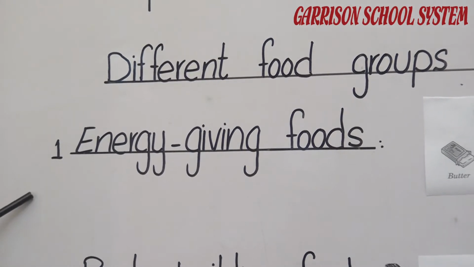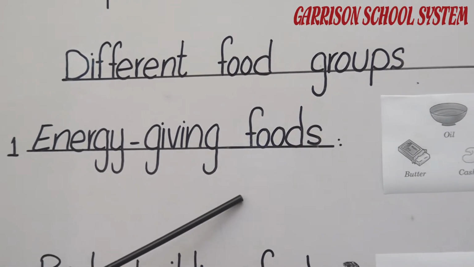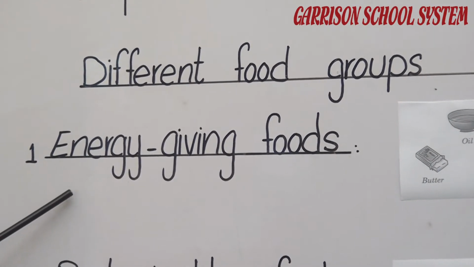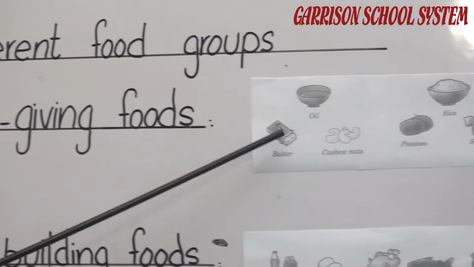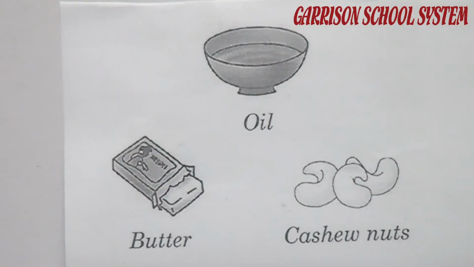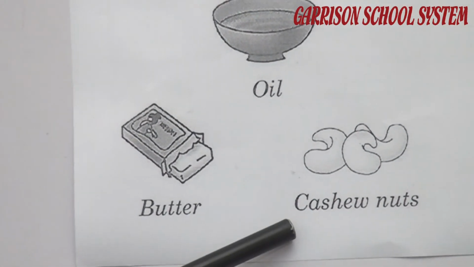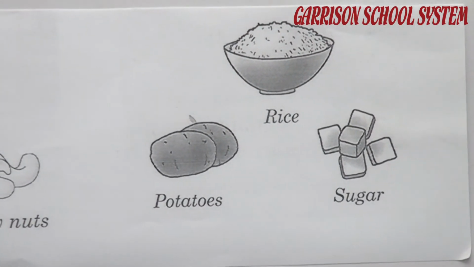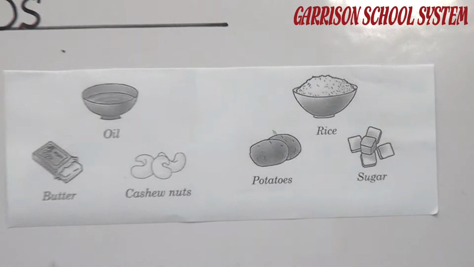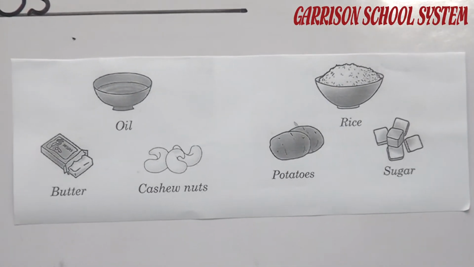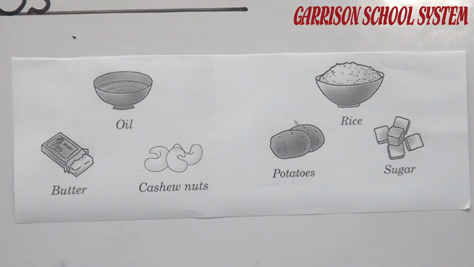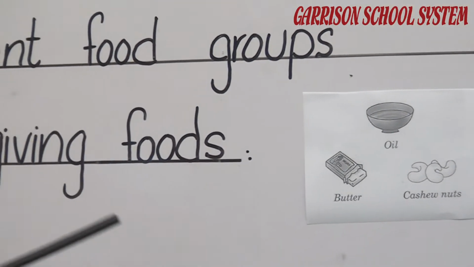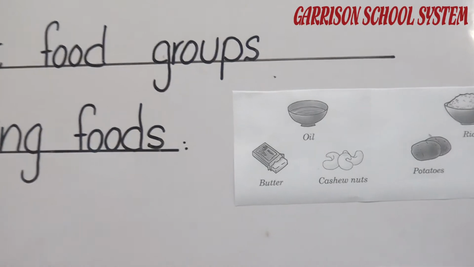The first group is energy giving foods. This group gives us the energy to do our daily tasks. For example, oil, butter, cashew nuts, potatoes, rice and sugar. These things are included in the energy giving foods. This is our first group of food, and this group contains the nutrients called starches or carbohydrates.